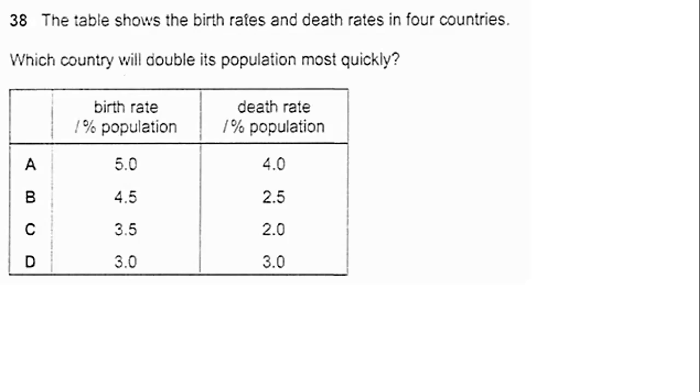The table shows the birth rates and death rates in 4 countries. Which country will double its population most quickly? So, the birth rate of the population in percentage and the death rate in percentage. In country A, the death rate is less than the birth rate, that's true. But the difference here is only 1. While here, the difference is almost 2, full 2. And here, the difference is 1.5, and here they are equal. So which one is more likely to double its population? The one with the highest difference, which is B.